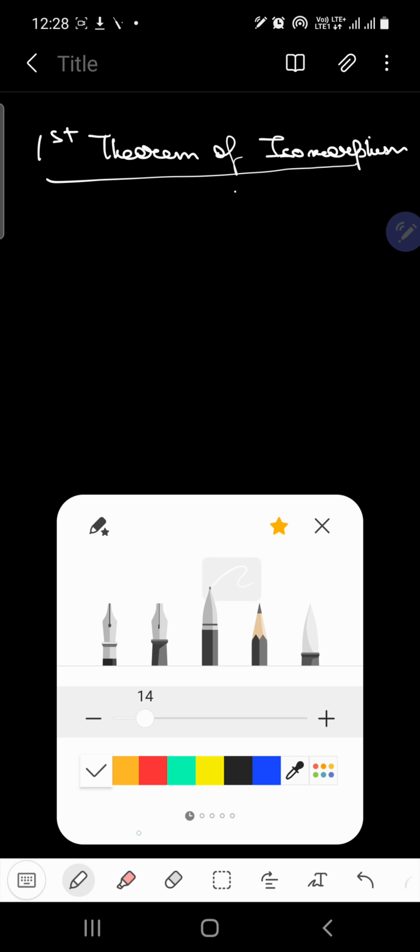Okay, so in this lecture, we are going to talk about the first theorem of isomorphism. We are going to prove it. The first theorem of isomorphism is what we are going to talk about right now. Clear? So, let's first understand the statement, then we are going to see the proof.